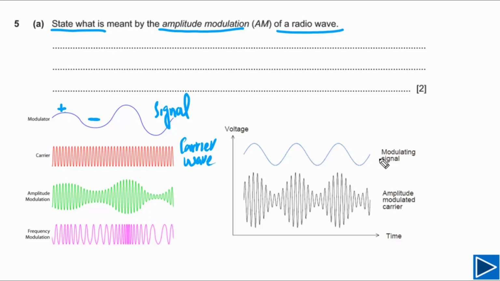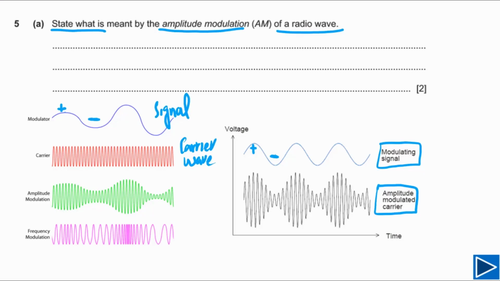We can also look at this one. You can see this is the modulating signal here, and we have here the amplitude modulated carrier wave. You can also see when the displacement here is positive, the amplitude of this modulated carrier wave is greater. But when the displacement of the signal is negative, the amplitude of the amplitude modulated carrier wave is smaller, and so on. So amplitude modulation simply means that the amplitude of the modulated carrier wave depends on the displacement of the signal.